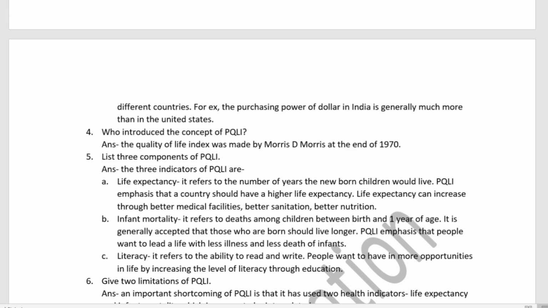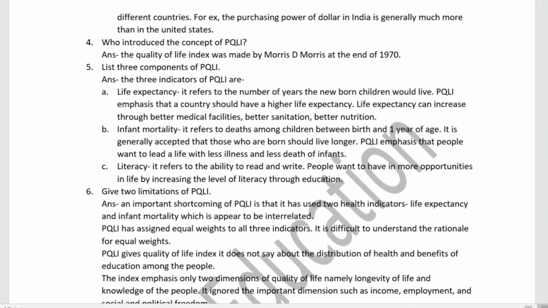Next, who introduced this PQLI? The Physical Quality of Life Index was introduced by Morris D. Morris at the end of 1970. So let us list the three components of this PQLI. What are the three components? The three indicators of PQLI are as follows.